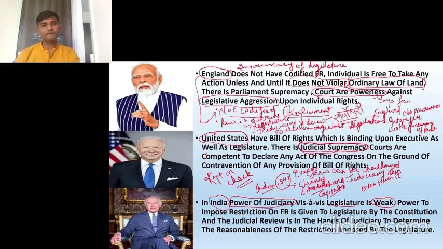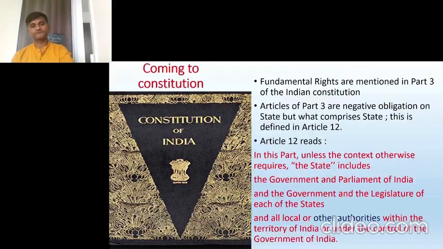Therefore, we can conclude that as in England, the legislature has more power compared to the judiciary. As in the USA, the judiciary has more power compared to the legislature. But in India, there is a balance. If we compare the powers of judiciary and legislature, the judiciary somewhat becomes weaker than the legislature. But having said so, it can review the laws made by the legislature. This is what the situation is.